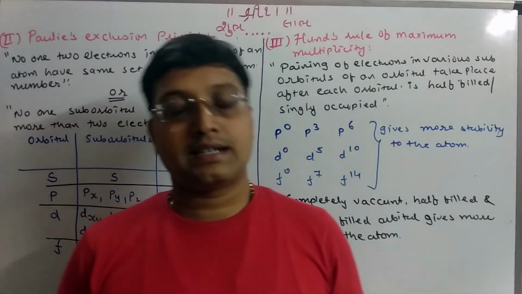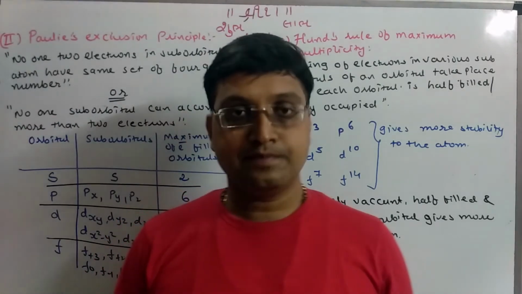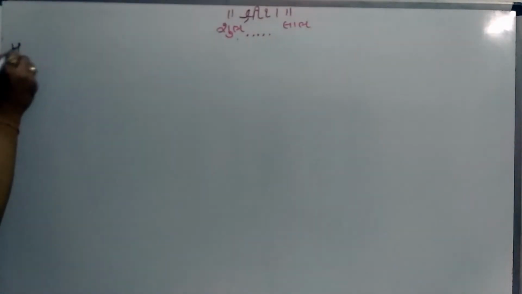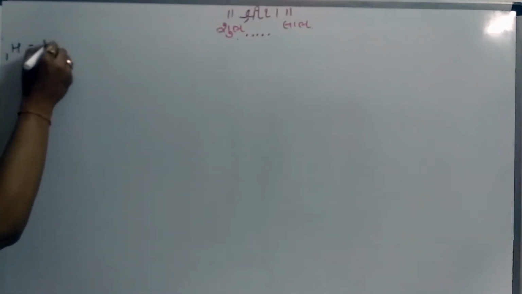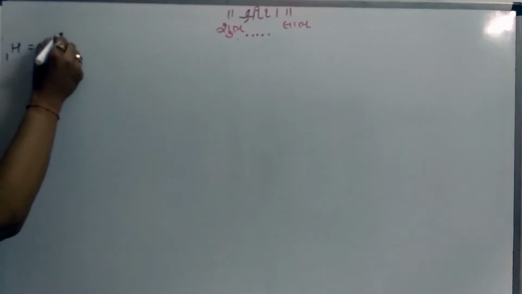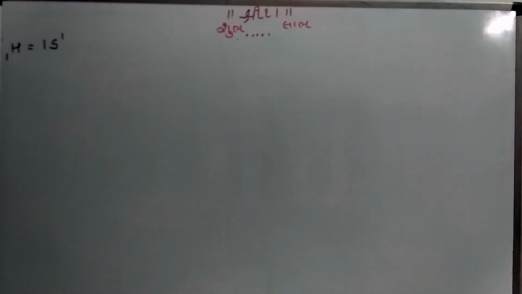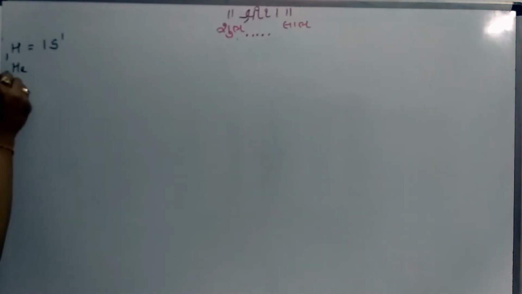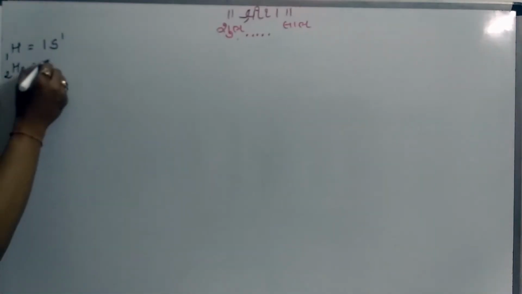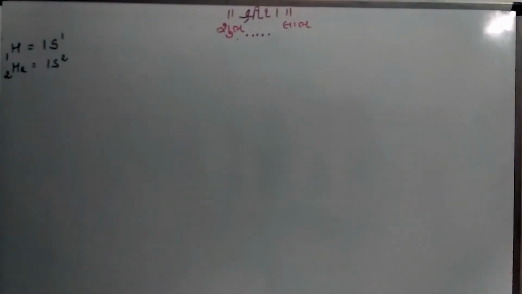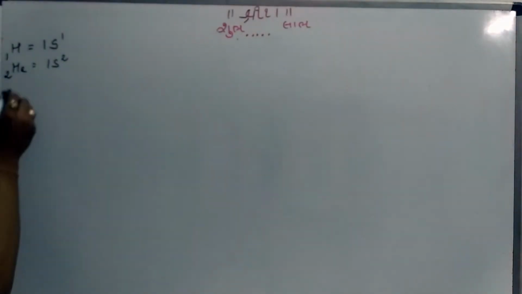Okay, let's start to fill the electron in the atom. Just give attention. The first element that we have, hydrogen, has atomic number 1. It has 1 electron. Always start the electron to fill from 1s. So the configuration of hydrogen is 1s1. Then after helium, the number of electron is 2. So 1s2, as we know that s orbital can accommodate maximum 2 electron.